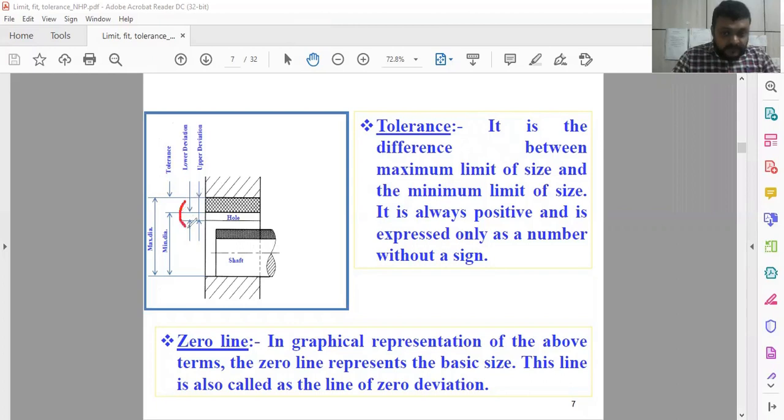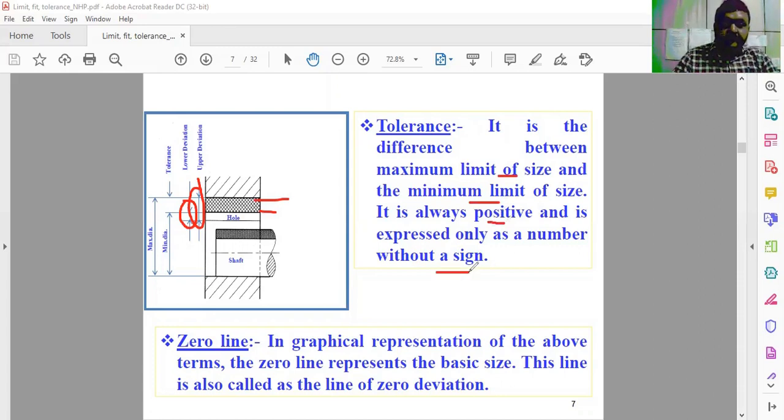As you already defined the lower deviation, basic size to maximum for the hole, and for the shaft the upper deviation. This one is the upper deviation from this line, and this line is the lower deviation. So this is for the lower, this is for the upper. And tolerance is the difference between the maximum limit of the size and the minimum limit of the size, and it is always positive and is expressed as a number without a sign. So it is always positive.